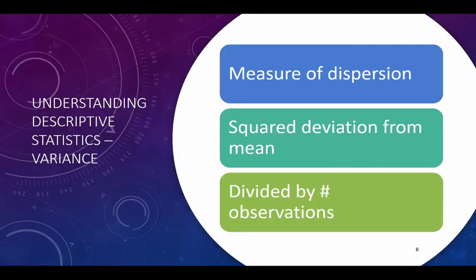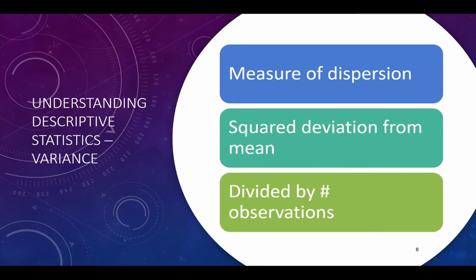First, we're going to look at variance. Variance is a measure of how spread out the sample is. So it's a measure of dispersion, just as in range, but it uses a calculation comparing each number to the mean. We're going to take a deep dive into this calculation in just a second. It takes the distance away from the mean and squares that. That number is then divided by the number of samples or observations. It's this calculation and distance from the mean that sets it apart from the range, whereas range is just your max and min, right?